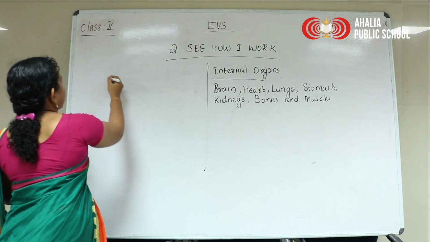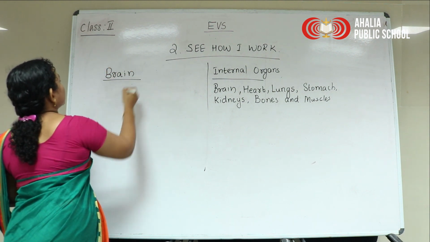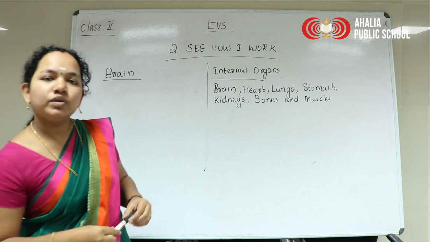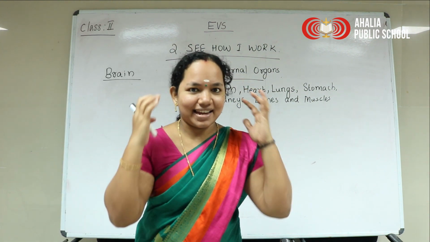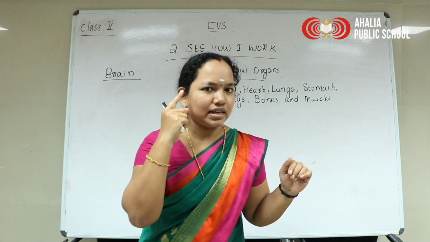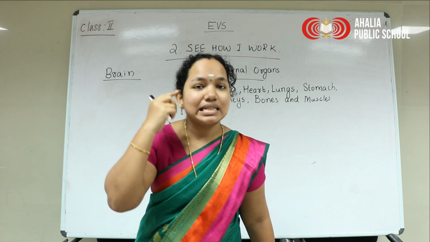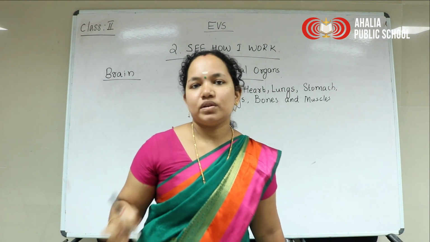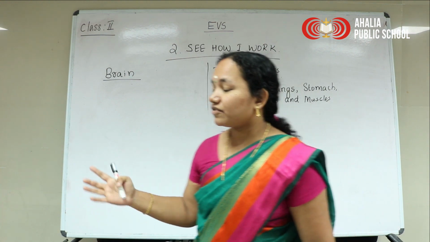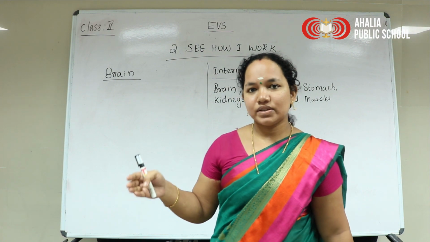Children, do you know where the brain is located? Yes, inside our head. Are you able to see the brain? No, because it is an internal organ. Now we can go through the function, how it works, that we are going to discuss.